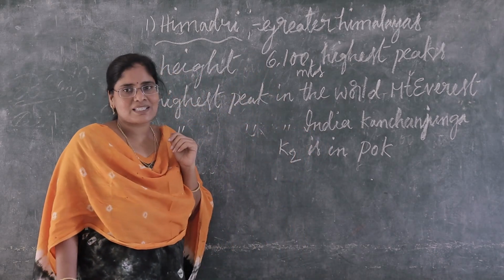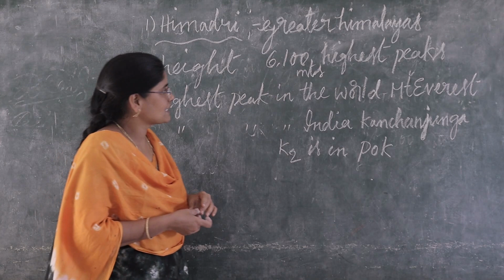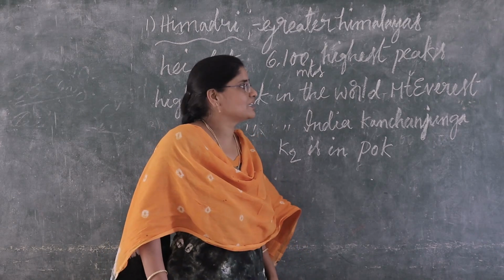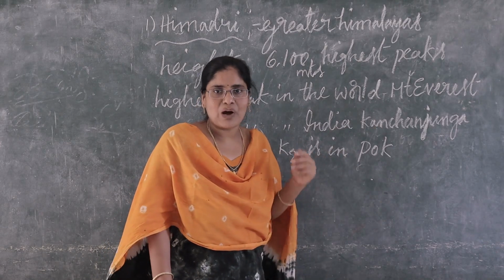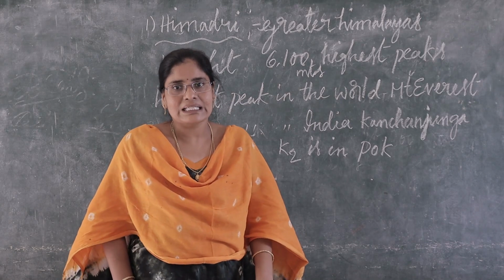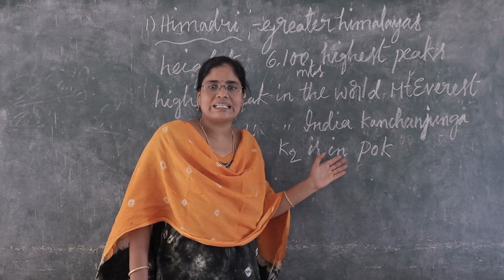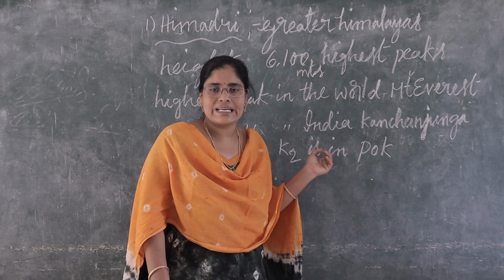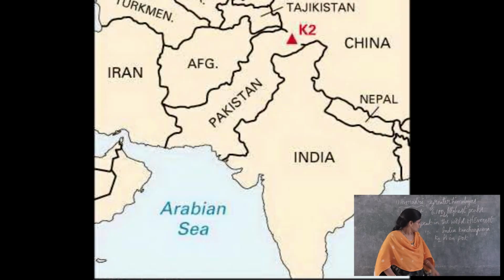Okay, children. Now I am asking some highest peaks. See, children, which is the highest peak in the world? Yes, Mount Everest. Mount Everest is the highest peak in the world. Which is the highest peak in India? Kanchenjunga. Kanchenjunga is the highest peak in India. K2 is in POK. POK means Pak Occupied Kashmir.